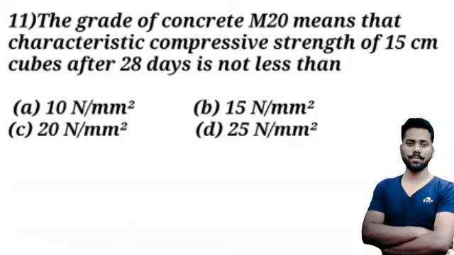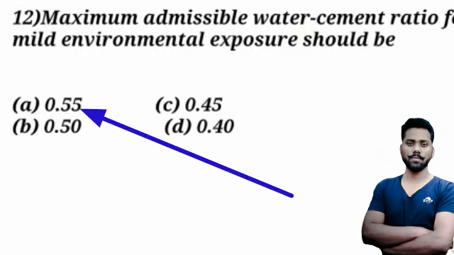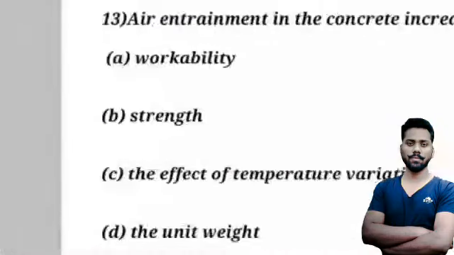Move on to the 12th question. The maximum permissible water cement ratio for mild environment exposure should be A, B, C, D, and A is the answer, 0.55.